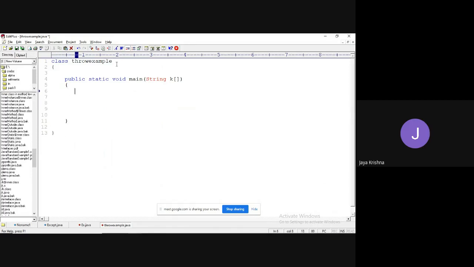I'm going to read two values from the user through command line arguments. So that is the reason I'm going to write k of 0, String s2 equal to k of 1. Guys, observe here.